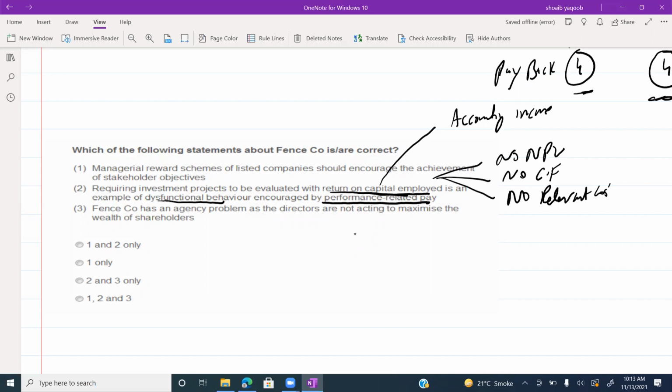He will try to improve the performance of the company so that share prices in the market will increase. That is a long-term linkage of manager goal with the shareholder objective. So statement 1 is true, statement 2 is true. Third, Fence company has an agency problem as the directors are not acting to maximize the wealth of shareholders. So Fence company is facing the agency problem.